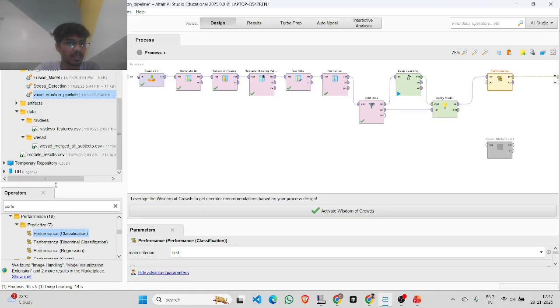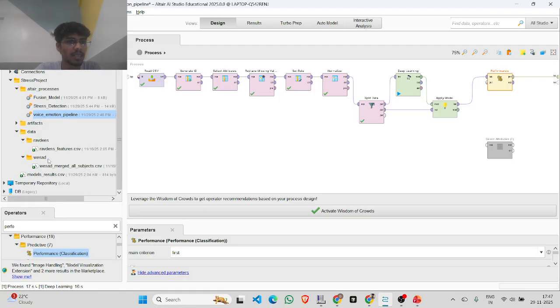And here I have stored my data. I created a separate folder for the Altair processes, and these are my three processes that I have done. And this is the data that I have stored, the RAVDESS data, and this is the merged data of all CSV files, because it's a huge data. So I merged it into one CSV and imported that data. There is a feature of looping also. If there are multiple CSV files, then we can loop those files into one process. That is easy, and you can do that also.